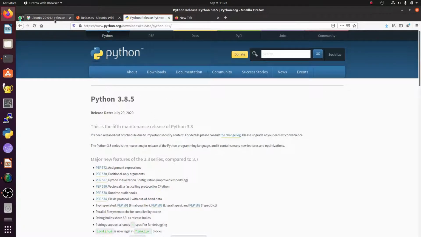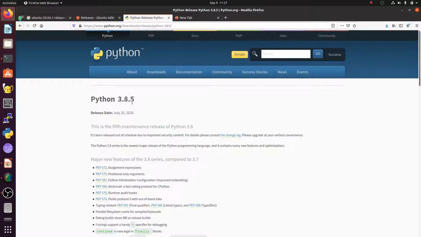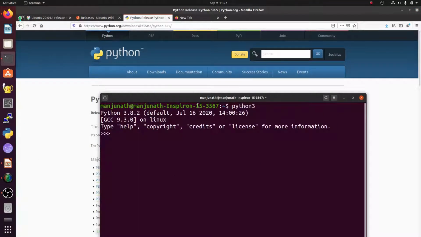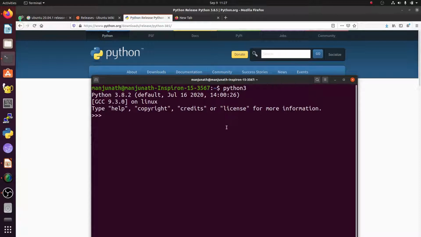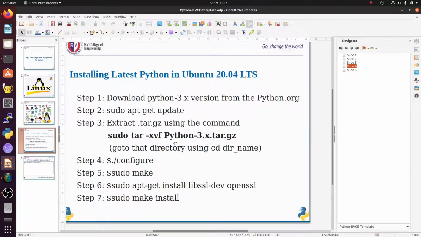So when I installed Ubuntu 20.04, Python 3.8.2 was the latest version, so I have Python 3.8.2 in my Ubuntu 20.04. Now I want to update the Python software from 3.8.2 to 3.8.5. So what do I need to do? To update from Python 3.8.2 to Python 3.8.5, you need to follow these steps.